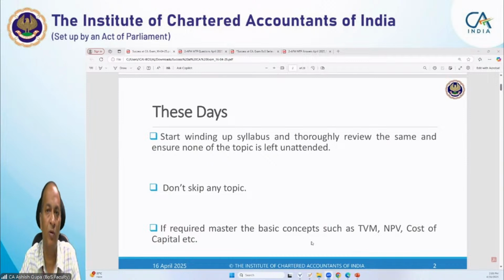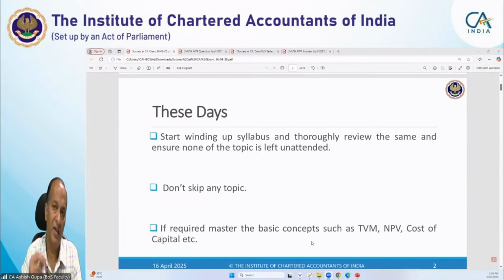In addition, some growth rate may also be given, and you need to find Ke, that is, cost of equity. Now here you will be given the cost of equity, which we can also compute using the CAPM model as per the systematic risk level of the company, and on that basis you decide the best or justified price for the security. So for that purpose, it is very important that you are also thorough with cost of capital.